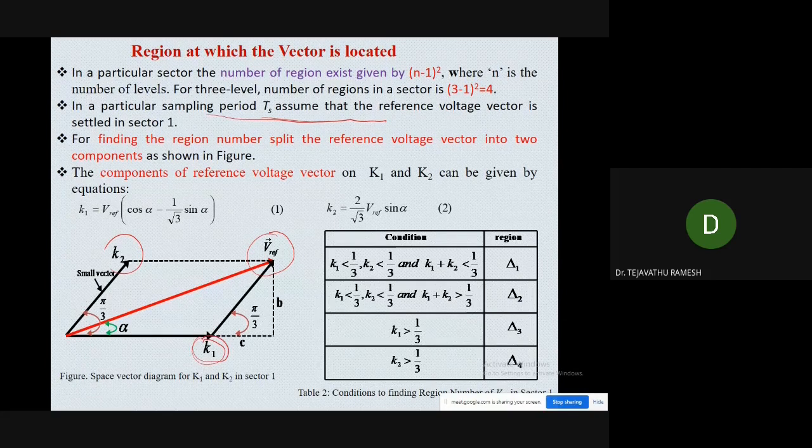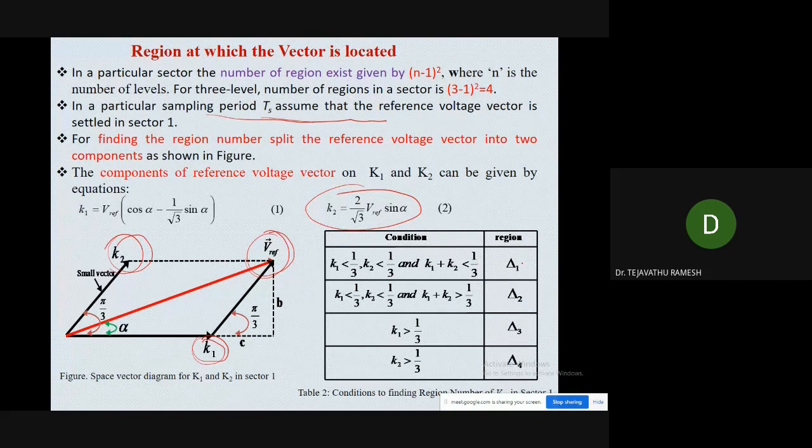The components of the reference voltage vector on K1 and K2 are given as follows. K1 is equal to V reference times (cos alpha minus 1 by root 3 sin alpha), where alpha is a certain angle. Similarly, this is the formula for K2. Once we know the 2 components K1 and K2, this is the condition.